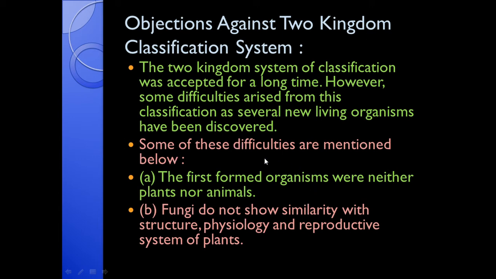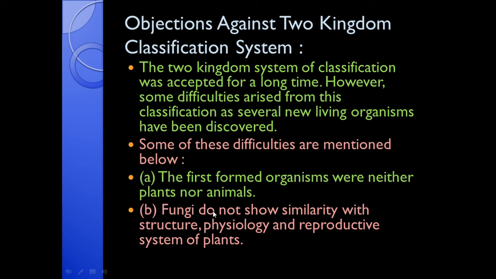Some of these difficulties are: the first difficulty is that the first formed organisms were neither plants nor animals. For example, amoeba, paramecium, and different kinds of protozoans. They were neither plants nor animals, so we can't place them into either plants or animals. Then fungi. They do not show similarity with the structure, physiology and reproductive system of plants.